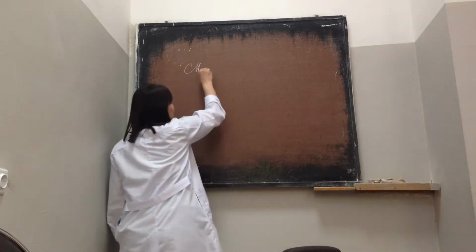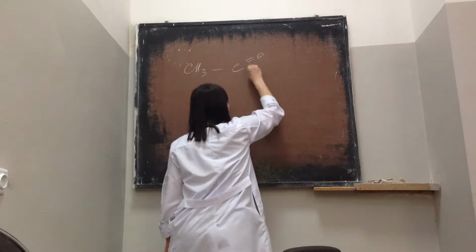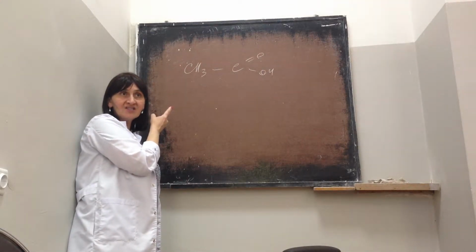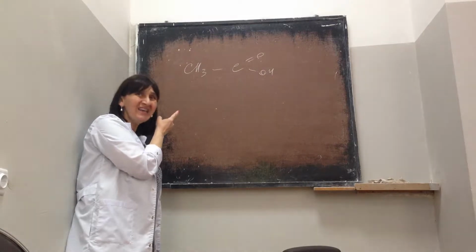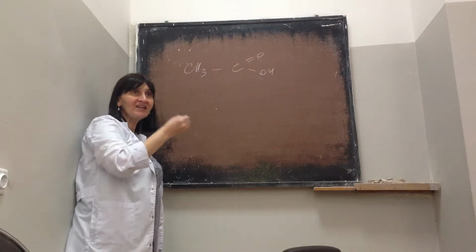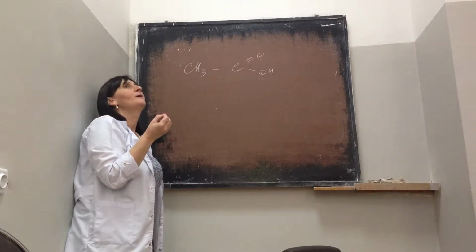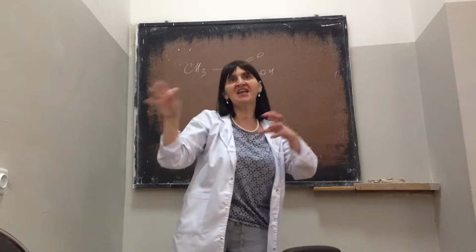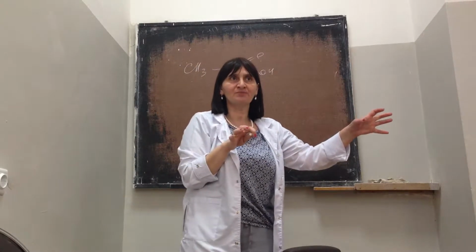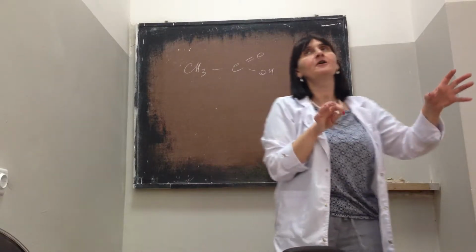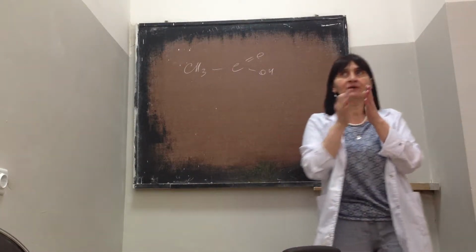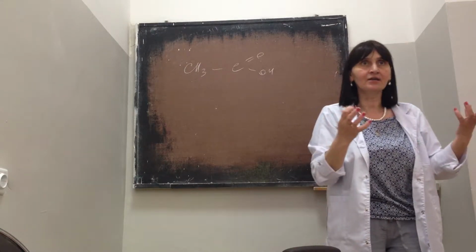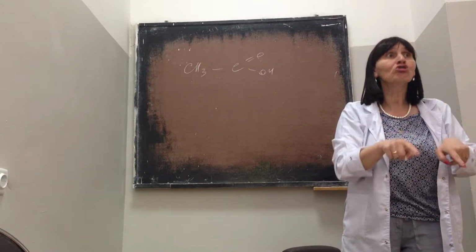Now look, if you have CH3COOH, this is acetic acid, or ethanoic acid, which is a very weak acid. The strength of an acid means that the molecule dissociates and forms an anion and an H+ proton easily. If an acid molecule dissociates and forms these ions easily, this acid is a strong acid.